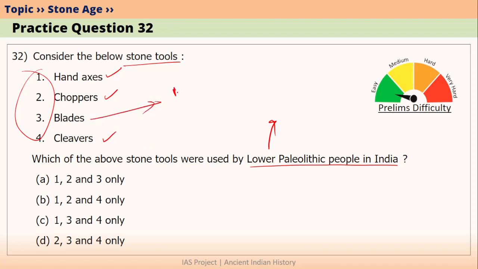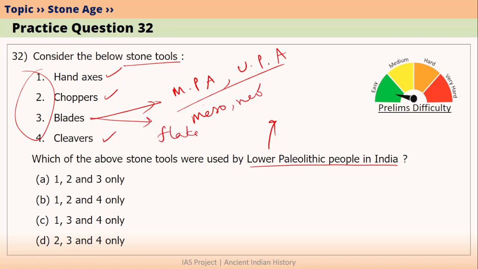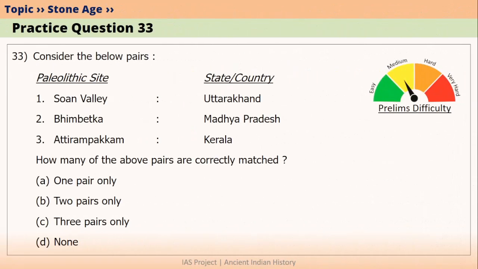Blades were used by Middle Paleolithic age people and Upper Paleolithic age people. They continued to be used by Mesolithic as well as Neolithic people also. Blades were first made when flake tools were invented. So the correct answer would be 1, 2 and 4 only. Option B.